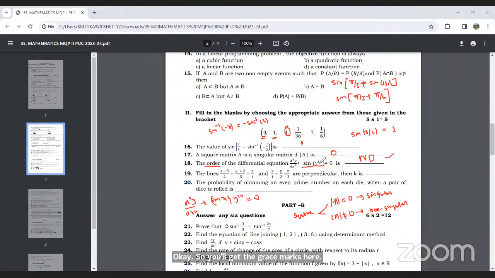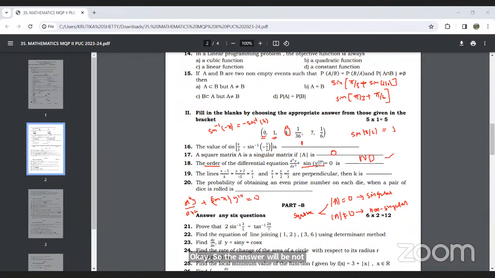Why? Because the differential terms, dy by dx and d cube y by dx cube, are involved with the sine function. So the d cube y by dx cube, or any dy by dx term of any order, must not be composed with functions. It should not form a composition function with sine, cos, and all. So the answer will be not defined.